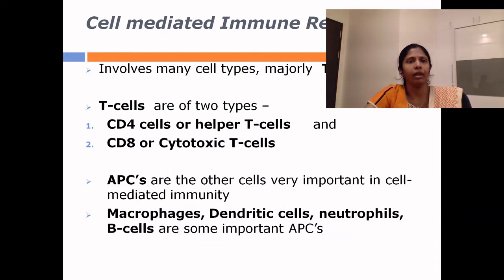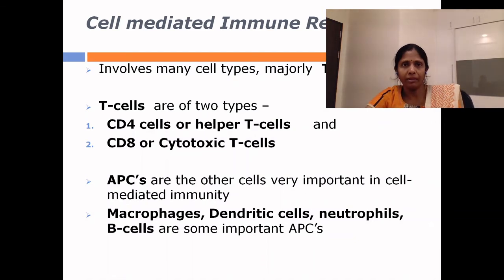The major players being T cells, there are other cells that are also important and involved in the cell-mediated immune response. They are the antigen presenting cells. Most of the antigen presenting cells are professional phagocytic cells. These include the macrophages, dendritic cells, neutrophils as well as B cells.